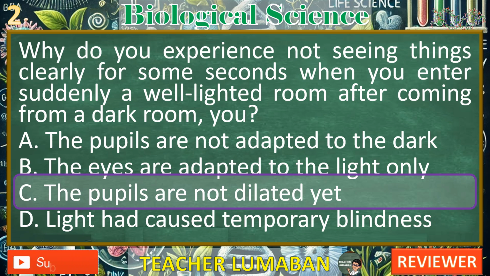When you move from a dark room to a bright room, your pupils, which were dilated to allow more light in the dark, need time to constrict and adjust to the increased light. Until this adjustment happens, your vision may be blurry or uncomfortable.